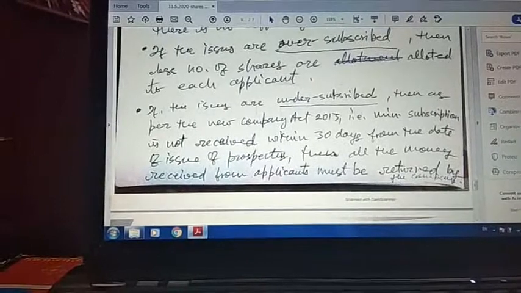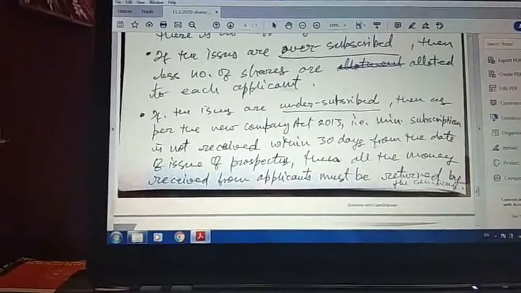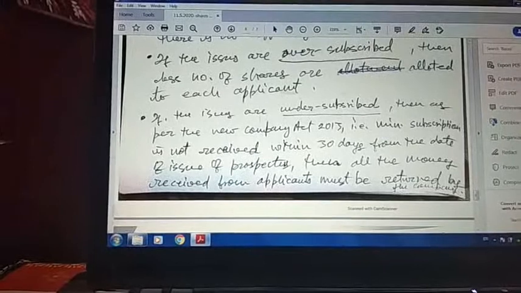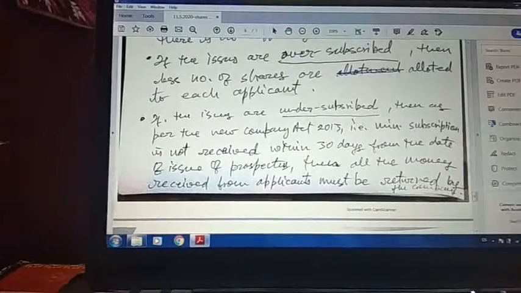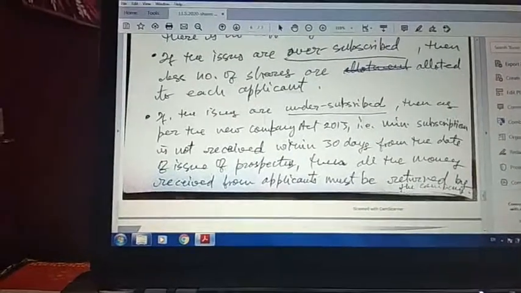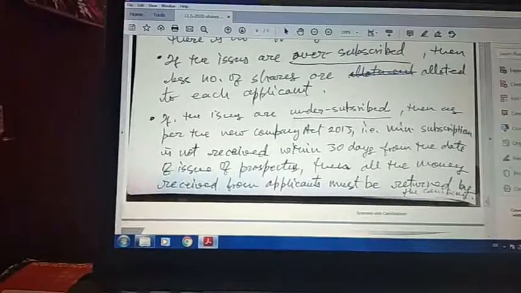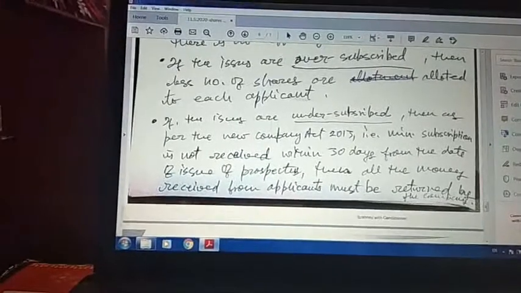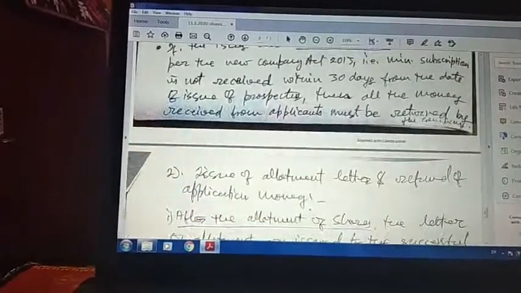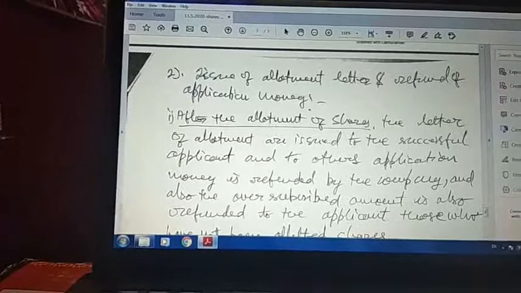And if it is undersubscribed, then as per the new Companies Act, if the minimum subscription is not received within 30 days from the date of issue of the prospectus, that is, if the minimum subscription level is not reached, then all the money received from the applicants must be returned by the company. This is as per the new Act of 2013.